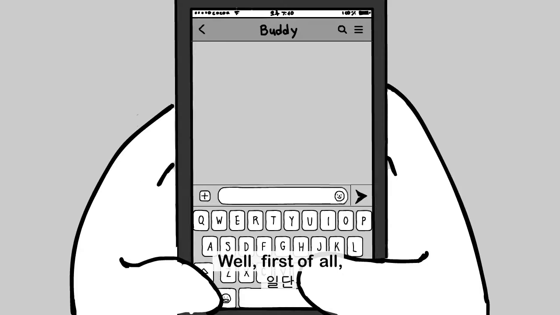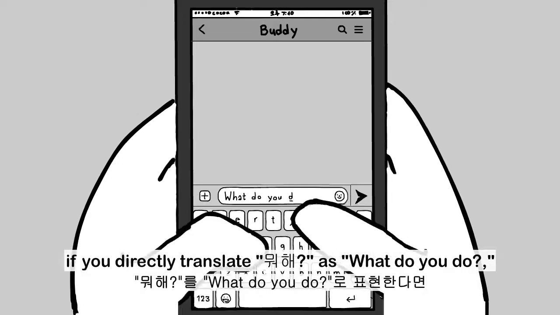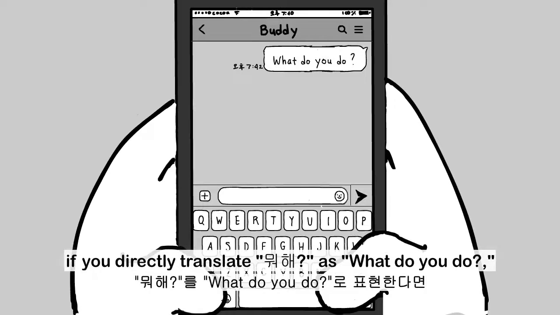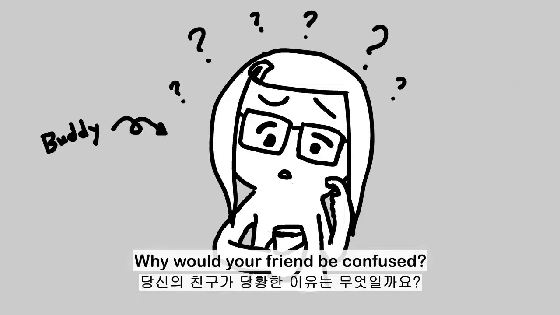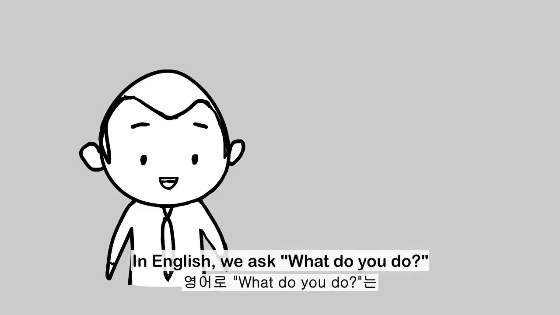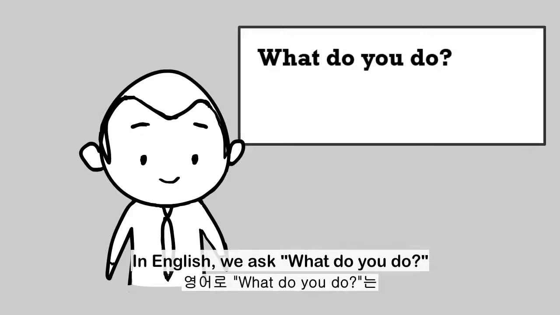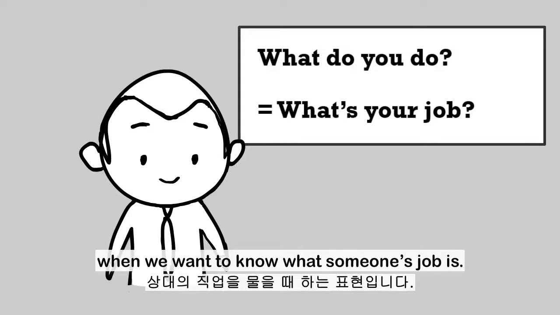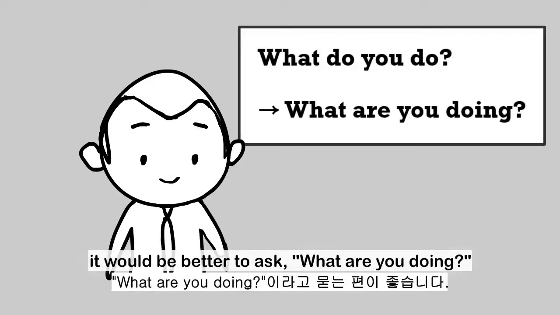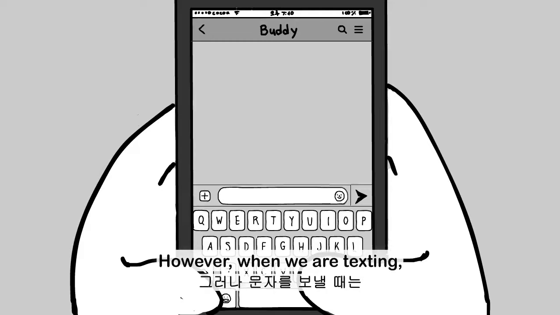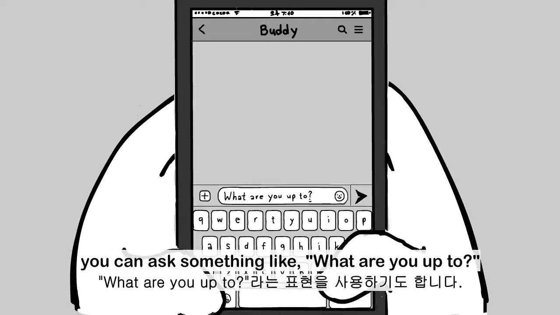Well, first of all, if you directly translate 뭐해 as "what do you do," your friend will probably be very confused. Why would your friend be confused? In English, we ask, "what do you do?" when we want to know what someone's job is. In this situation, it would be better to ask, "what are you doing?" However, when we're texting, you can ask something like, "what are you up to?"